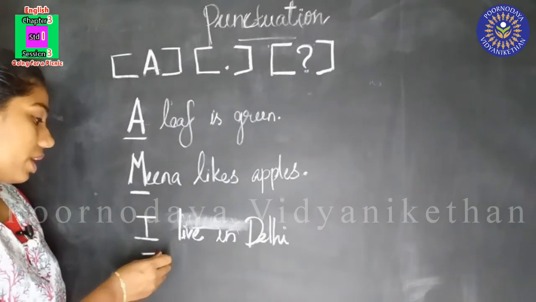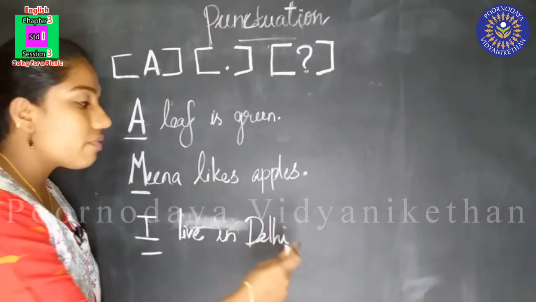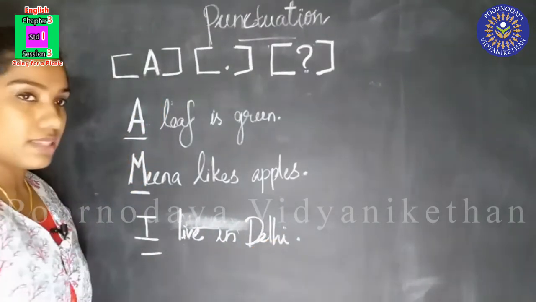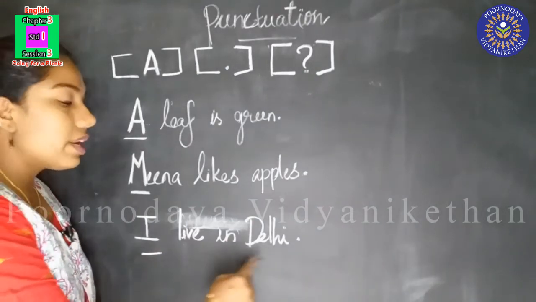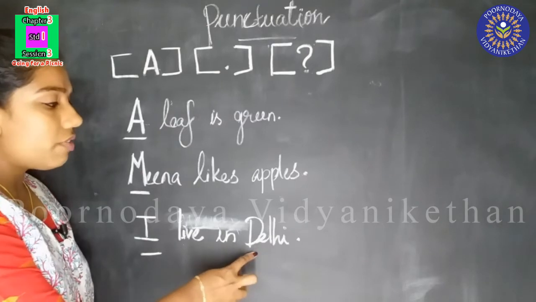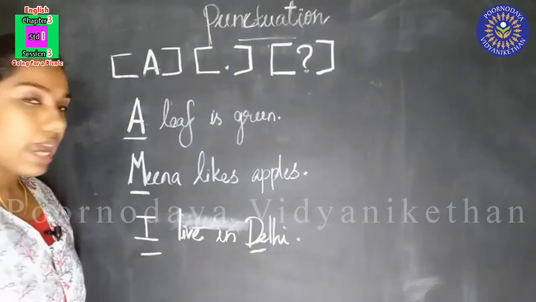We have to write capital letter when we start a sentence, and when we finish a sentence, yes, we have to put a full stop. I live in Delhi. Now see this, the first letter of Delhi is capital. The letter is D and it is capital.